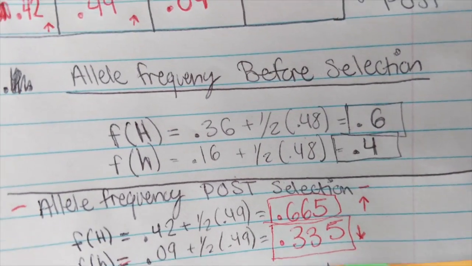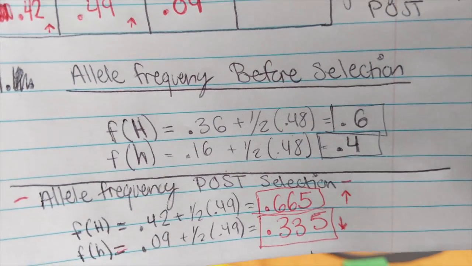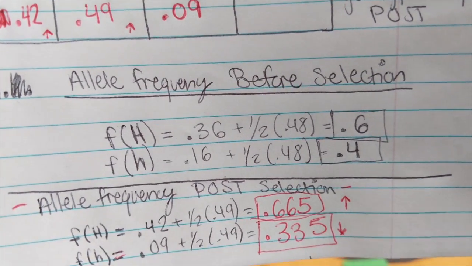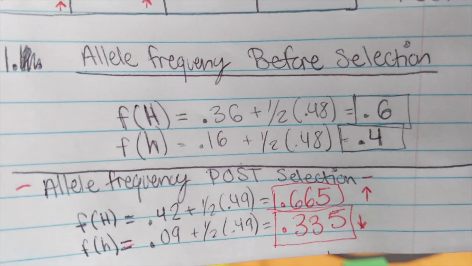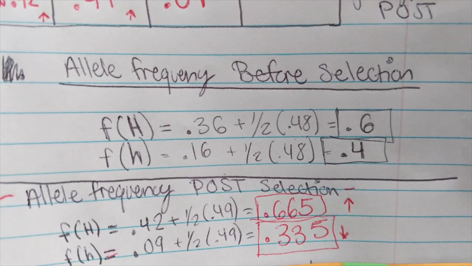We also saw changes in our allele frequency before and after selection. Allele frequency for big H being 0.6 and for that of little h being 0.4, and then post-selection, 0.665 for big H, and an allele frequency of 0.335, a decrease, for little h.